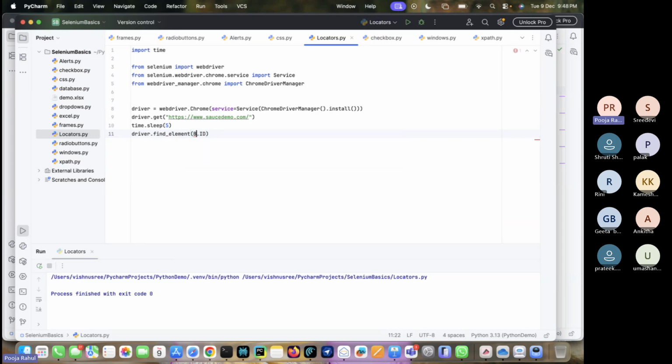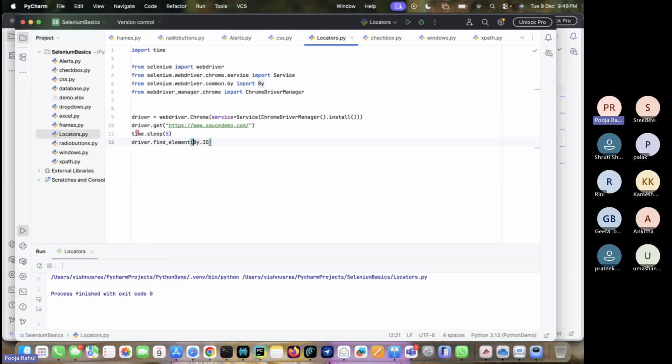Just a second, install this. It's By only. By dot ID. Yeah, it's coming correctly, Selenium WebDriver.